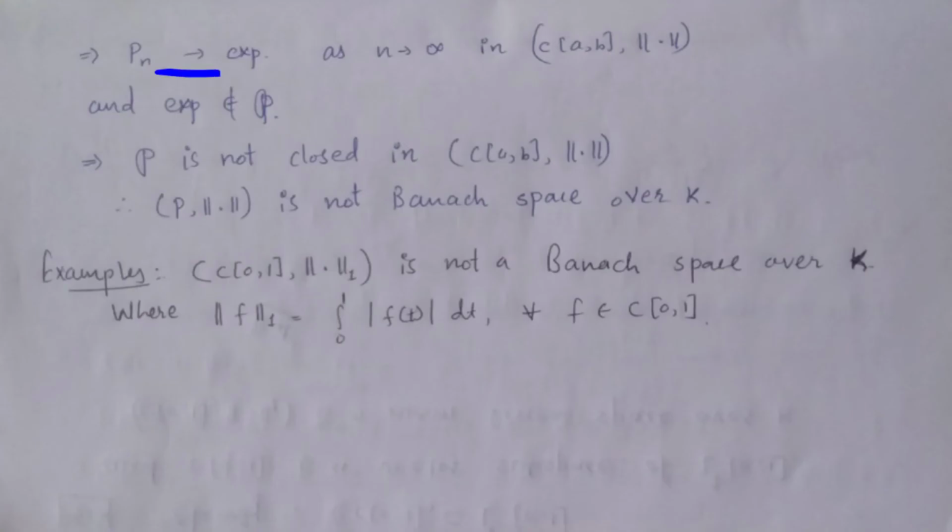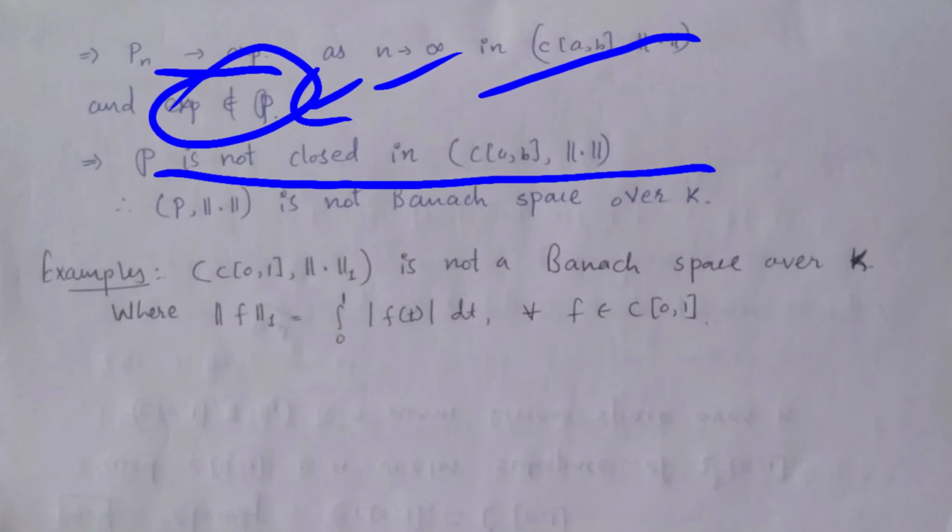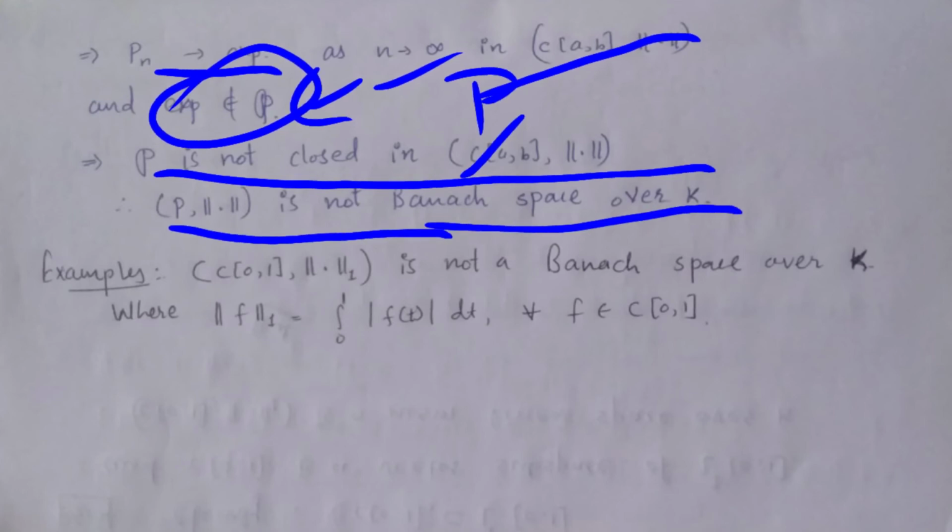So here we can say that Pn converges to the exponential of x as n tends to infinity in this space, but we know that the exponential function is not in P. So P is not closed in this space. Sorry, here it is P with this norm. So P with this norm is not a Banach space over K.